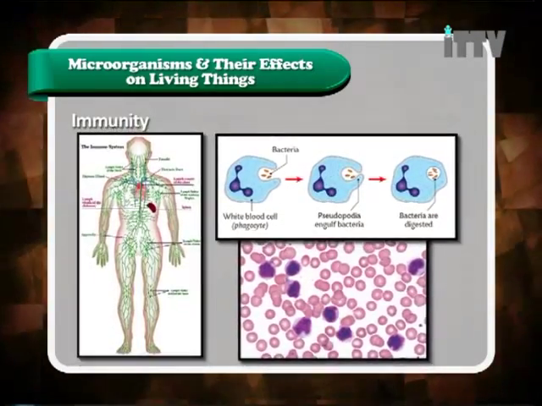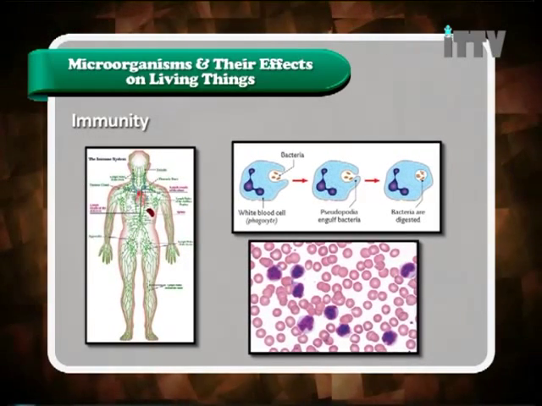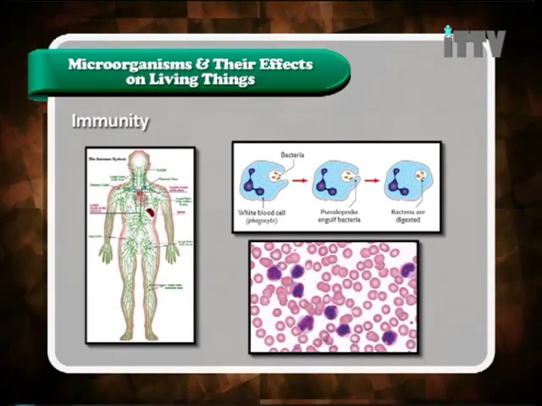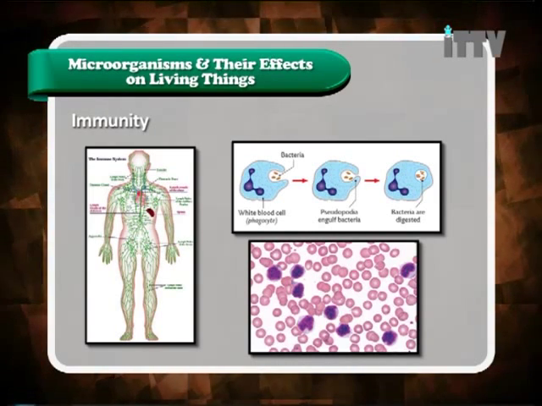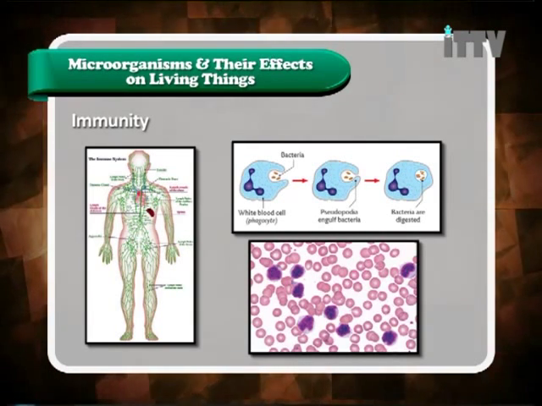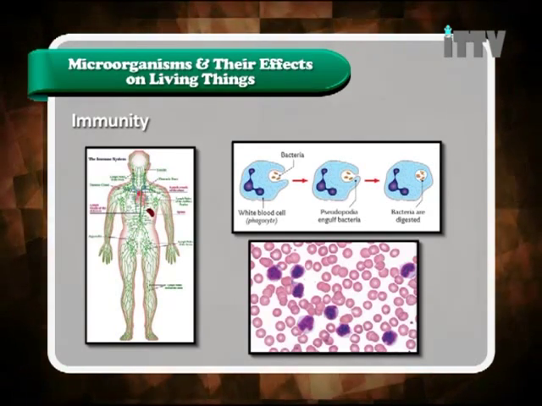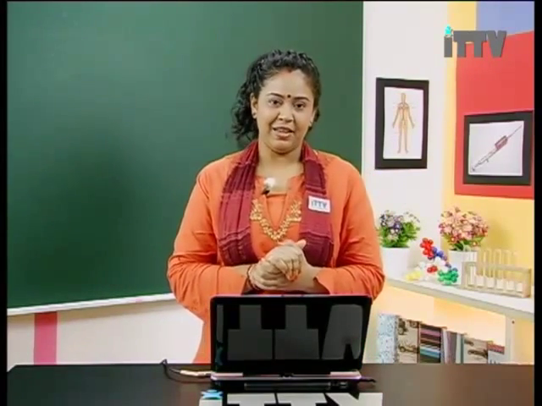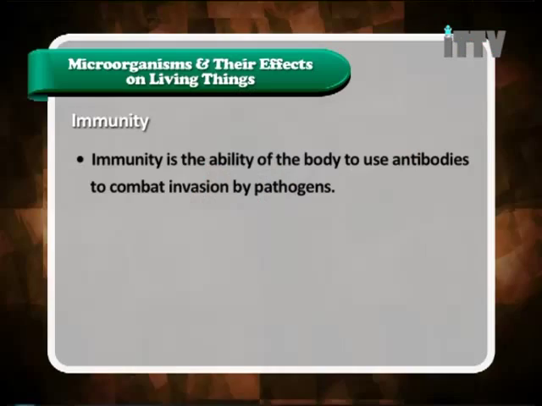Immunity. These white blood cells and organs of the immune system protect the body against diseases caused by pathogens. This protection is called immunity. So therefore, immunity means protection from the white blood cells, and we have learned lymphocytes and phagocytes. And besides that, we also have organs of the immune system. So these are the two things that are very important in our body.